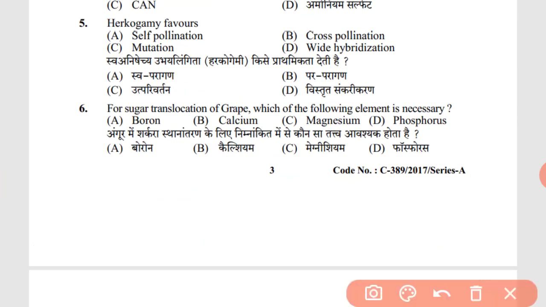Fifth, hercogamy. Hercogamy favors cross-pollination. Hercogamy is a mechanism in which the stigma and the style have different positions, which avoids self-pollination, but it favors cross-pollination. So the answer is cross-pollination. For sugar translocation of grape, which of the following elements is necessary? Boron.